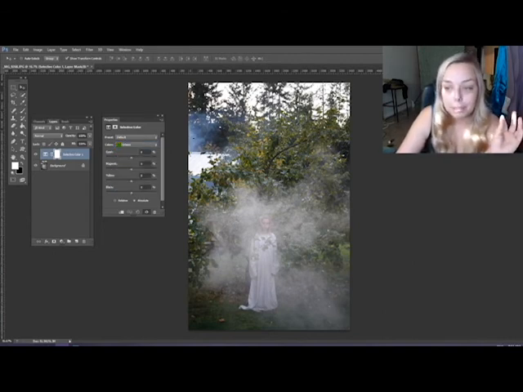I'm going to show you what happens. So we want the greens to be more red tones. So we're going to up the magenta, we're going to up the yellow, and maybe take down the cyan. So as you can tell, that made a little bit of a difference. It's got a little bit of a warmer look to it.